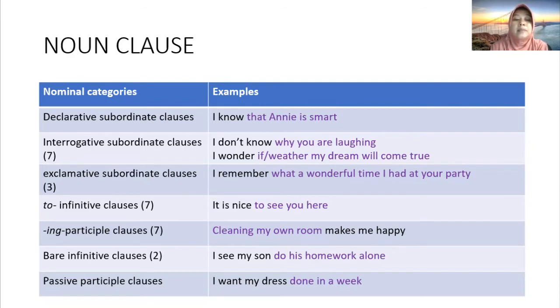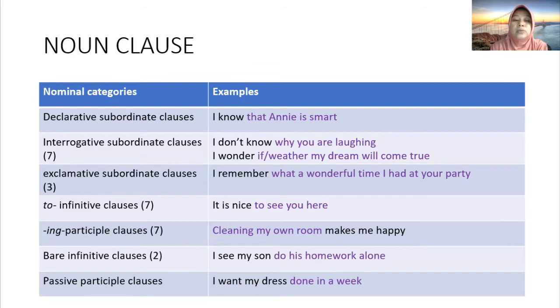Okay, next, exclamative. As you know, exclamative means a compliment to something. So, for example, in this sentence, I remember what a wonderful time I had at your party. What a wonderful time is the exclamative. What in this case is not a question, it is exclamative. So the noun clause is what a wonderful time I had at your party.